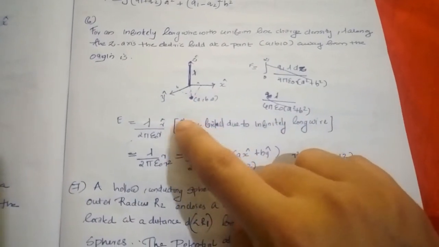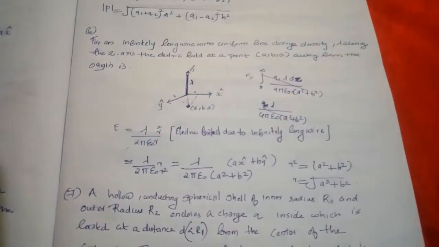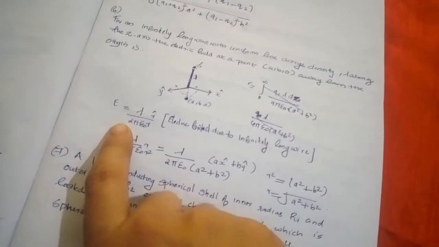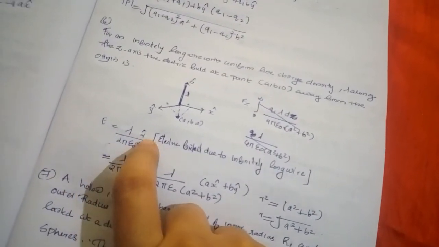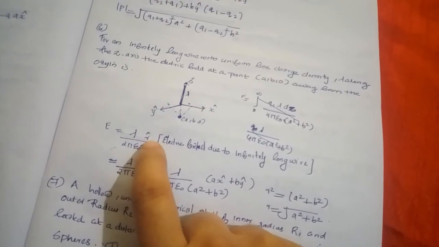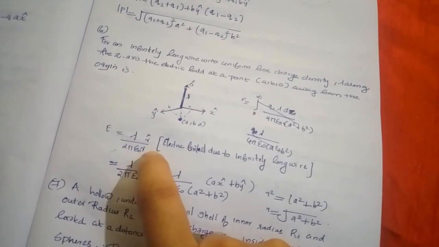So we are considering a point at a comma b comma 0. We can multiply this with the modulus of r, that is r cap into modulus r, so here we get r bar divided by 2 pi epsilon 0 r square.